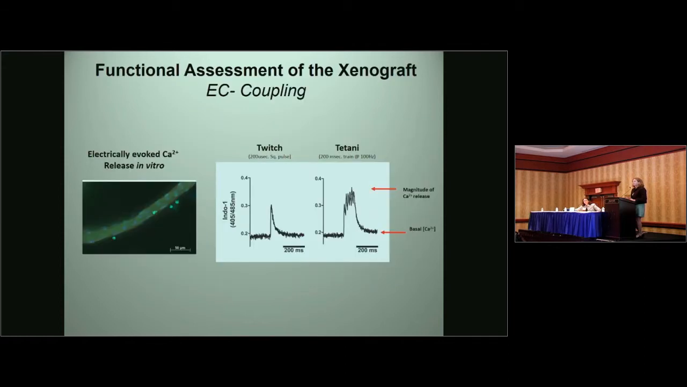We can also look at the function of the xenograft by looking at excitation-contraction coupling. For these experiments, we enzymatically digest the xenograft and look at individual myofibers, which we confirm are human with immunostaining. We load the myofibers with a calcium indicator dye, Indo-1, and subject them to electrical field pulses. And the robust calcium release that you see from single pulses or tetanic trains of pulses indicates that the excitation-contraction coupling system is intact.